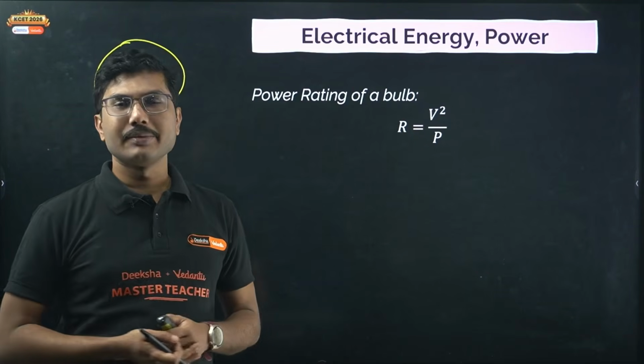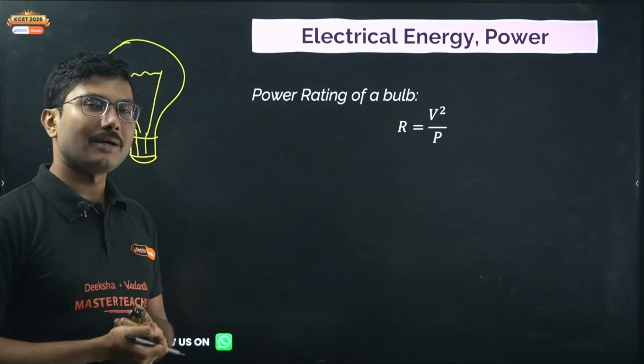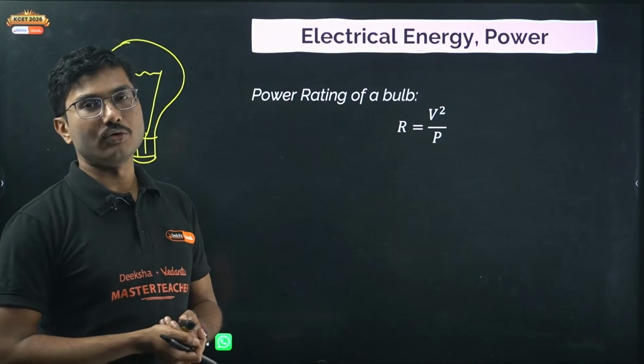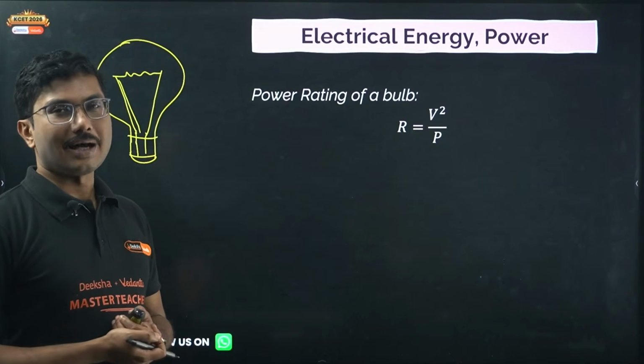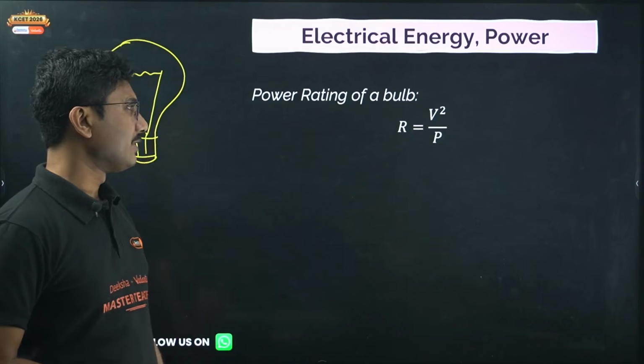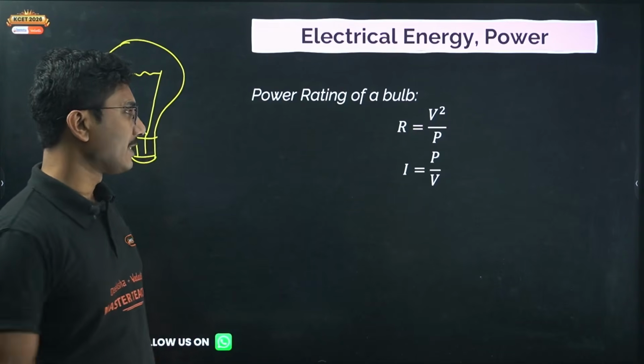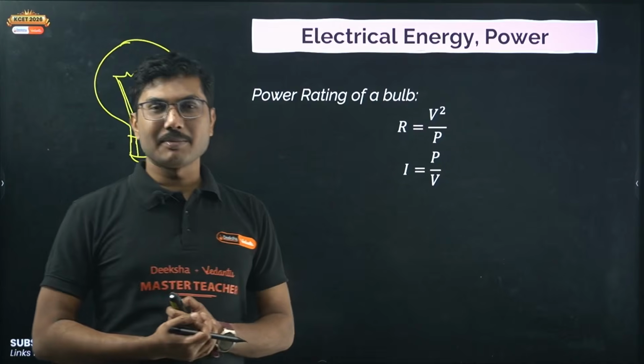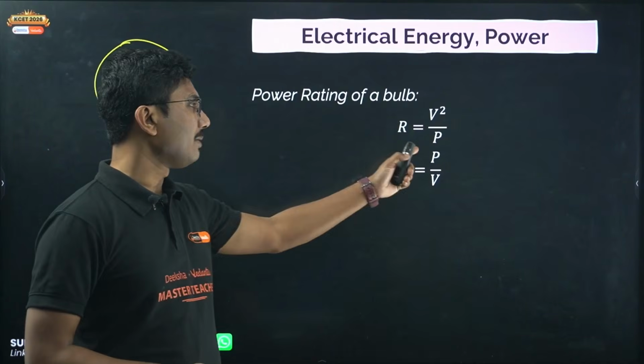Normal incandescent bulbs used to use a lot of power, and the brightness was also not that good. But nowadays we are getting much brighter light, using a very less amount of energy. So we have progressed in that sense. The maximum current in a bulb is given by P by V.